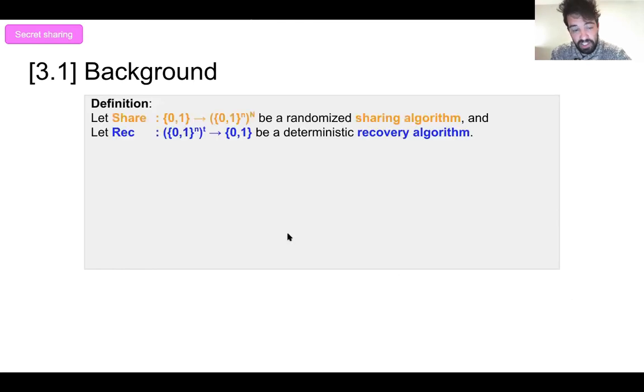And a secret sharing scheme is defined with respect to two functions. So a share function, which shares the secret into big N shares, and it's randomized, and a recovery algorithm, which recovers the secret from the shares, as long as enough people are involved.